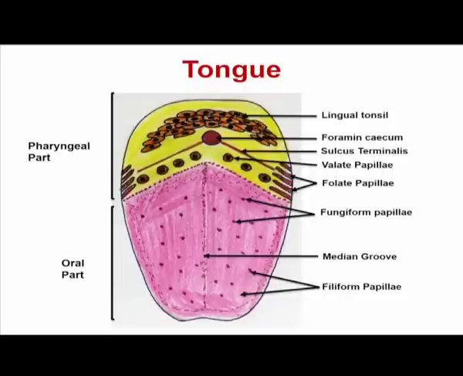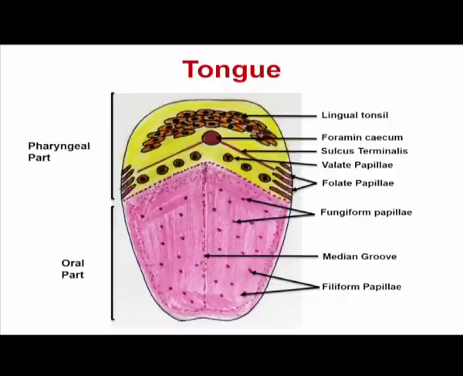The vallate papillae are leaf-like structures, and they are present at the interface of the oral part and the pharyngeal part, the interface at which the oral and pharyngeal parts meet, just below the sulcus terminalis. Then we have the fungiform papillae. The fungiform papillae are present on the oral part, and they are small in structure and distributed throughout the oral part.